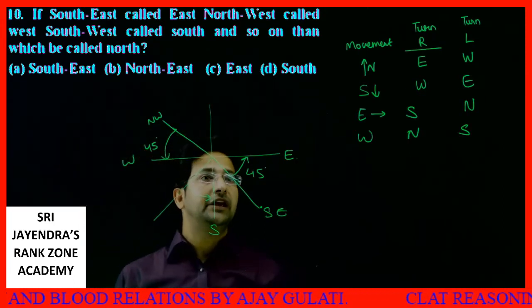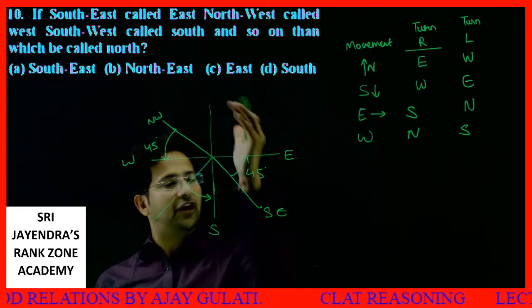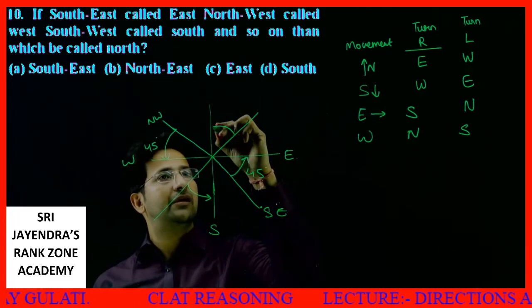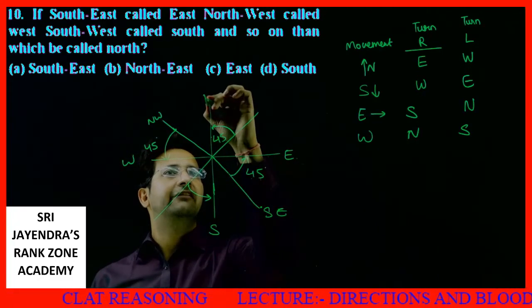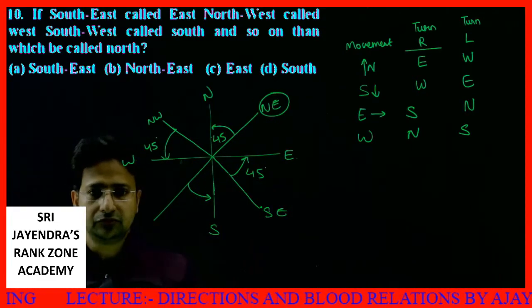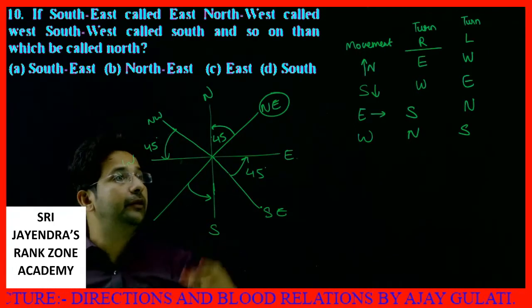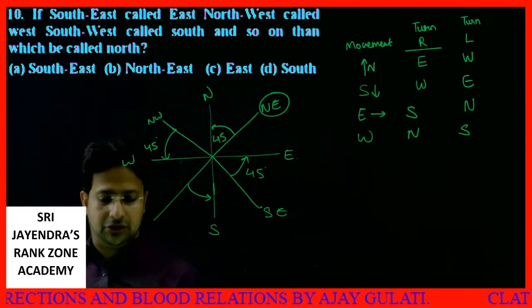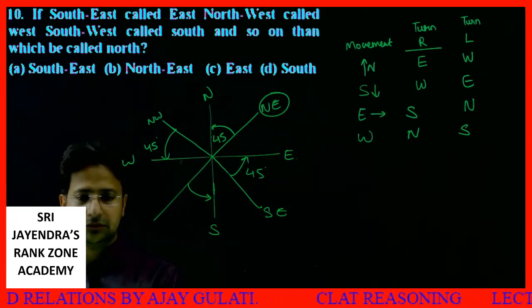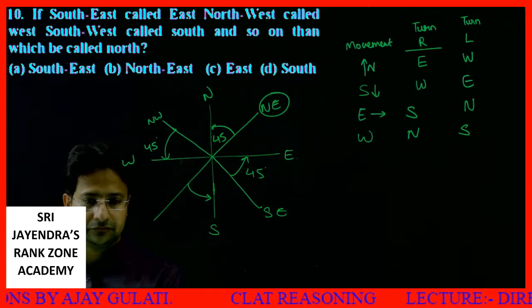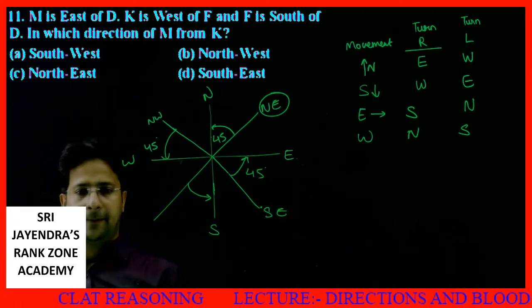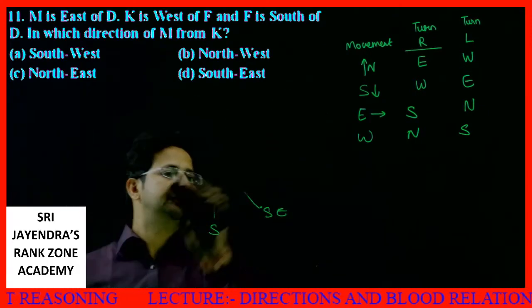See students, everybody is moving in the 45 degree direction. We are precisely being asked which direction would be called north. So if I move from here to here 45 degrees, I will reach north. So it means northeast would be called north. So your answer is northeast. Next question, dear students.